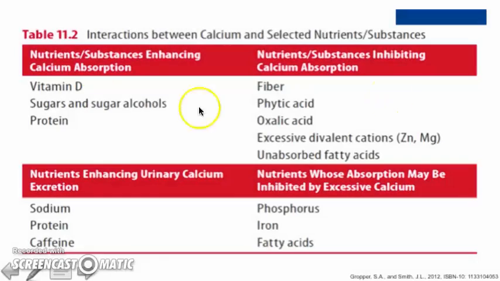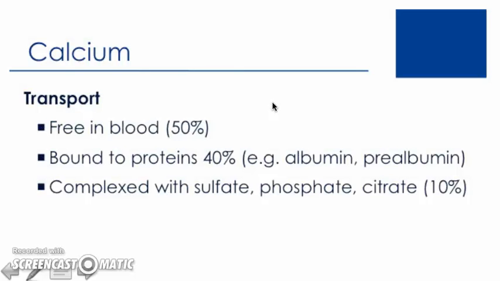We see factors here either increasing or decreasing absorption of calcium. For the purposes of this class, we're going to focus primarily on vitamin D, increasing absorption of calcium as we mentioned before, and then factors decreasing absorption being fiber, phytic acid, and oxalic acid. As we saw on the other slide, in terms of transport, most will be transported as free calcium and also bound to albumin.